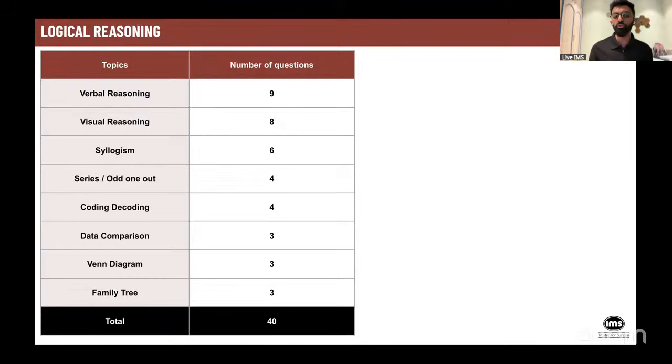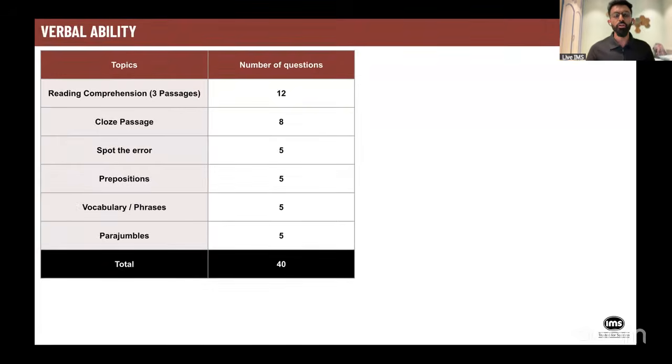So be careful, and don't be surprised if you see three options and feel like the question is not loading or the system is glitching. No, nothing like that. Some questions may only have three options, so you need to answer accordingly. Now, speaking about verbal ability, this was a section which was exactly similar to last year. There were three passages in reading comprehension. Each passage had four questions. So 3 into 4, you had 12 questions in reading comprehension.